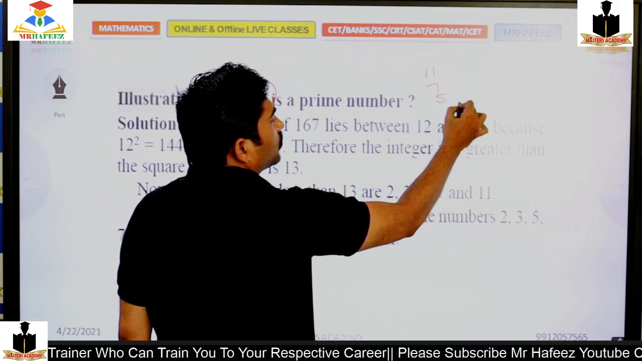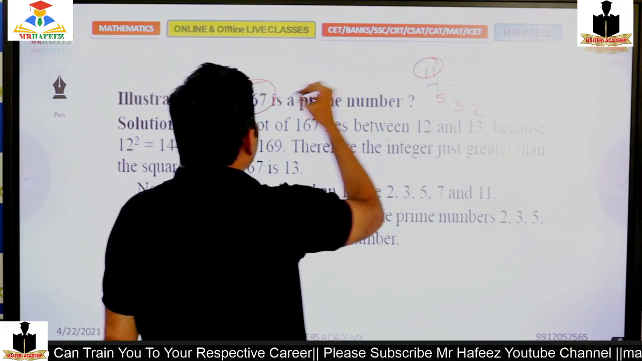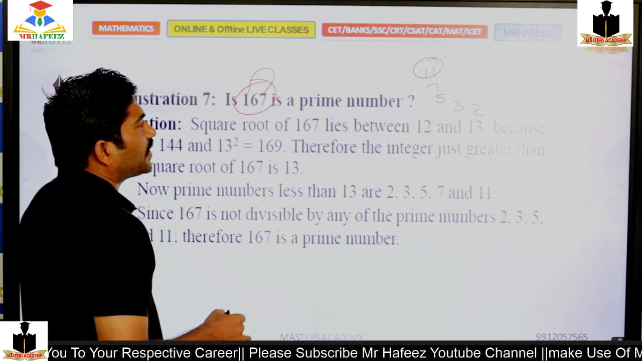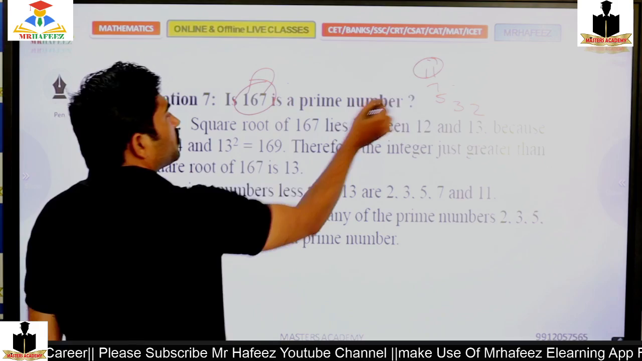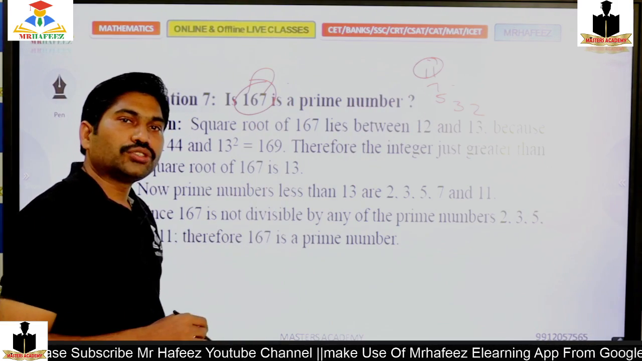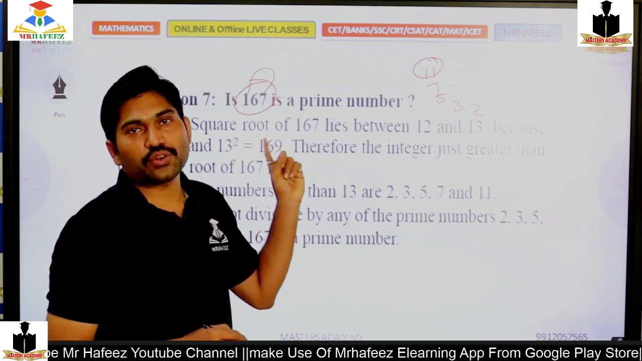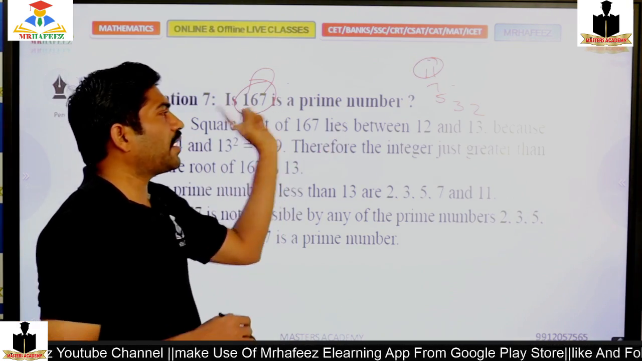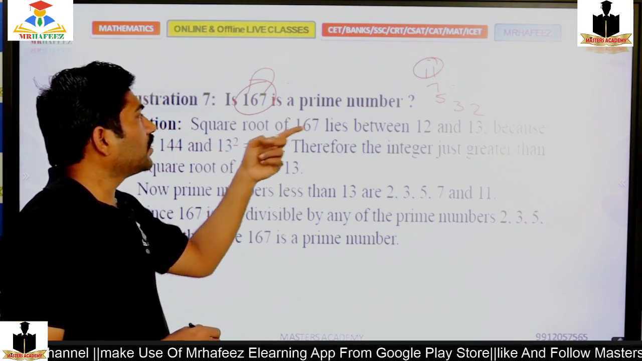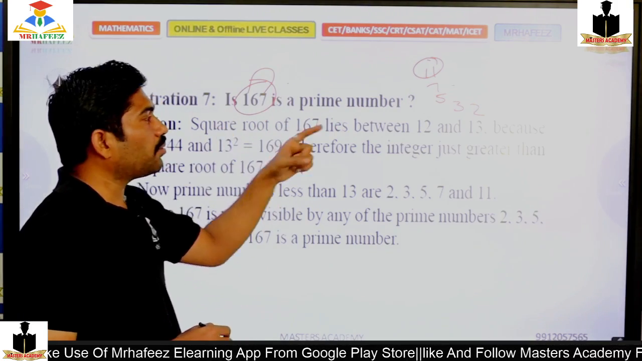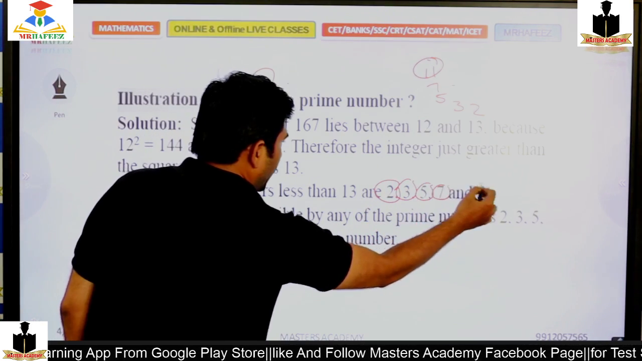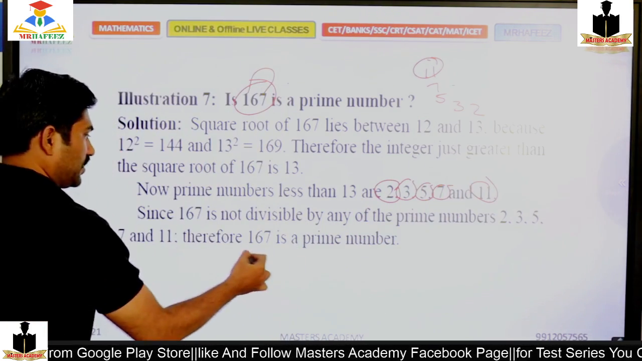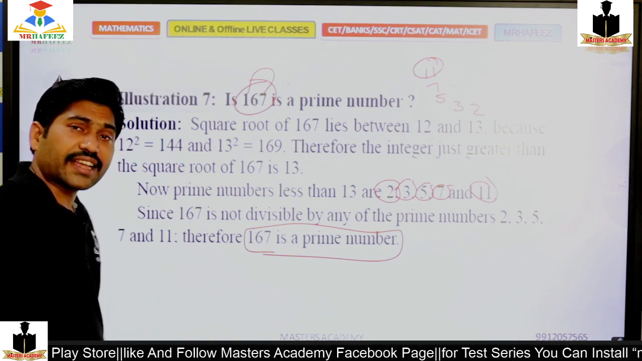7, 5, 3, 2. By 11, 6 plus 7 is 13... 1 plus 8, 8 minus 6, the difference is 2. That cannot be divisible. By 7, 2 times 14 and 37, it's not divisible. By 5 it's not divisible. By 3 it is not divisible. By 2 it is not divisible. So by 2, 3, 5, 7, 11 it is not divisible. So this can be a prime number.